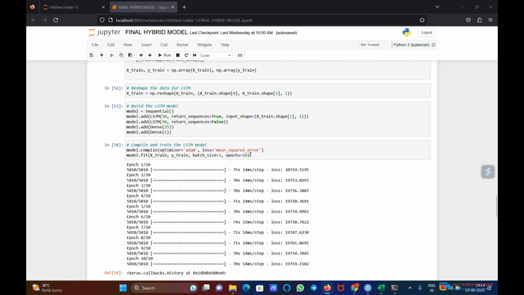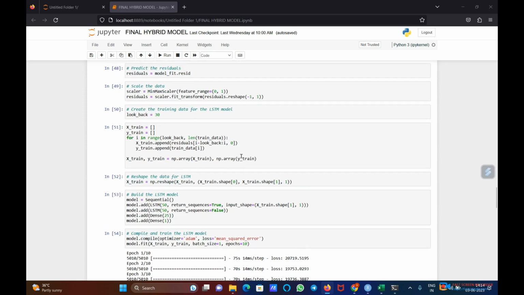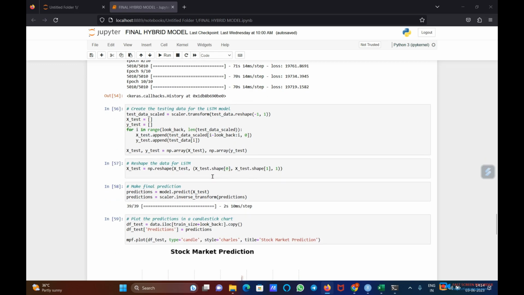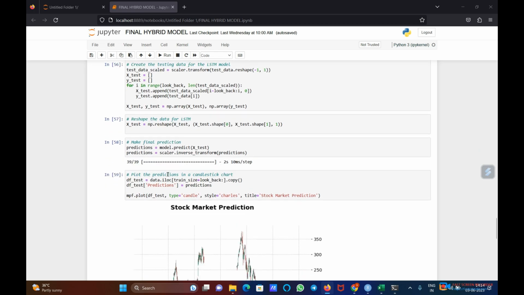Epoch cycles are basically the training cycles on which the model is trained. After that, we have created the testing data for the LSTM model. And then we have reset the data, which is a required step for the prediction. And in that, we have fused the two models.